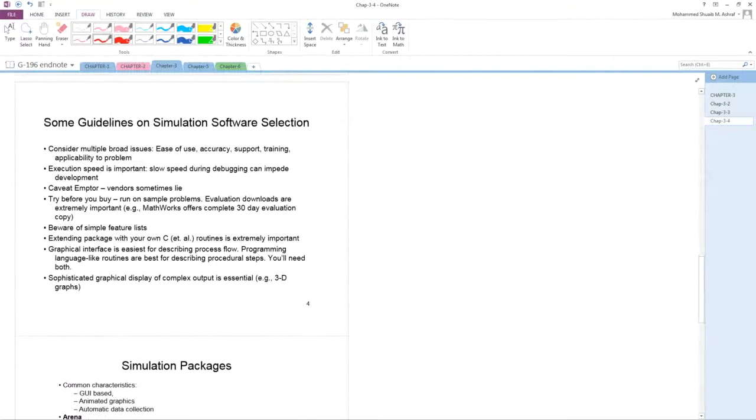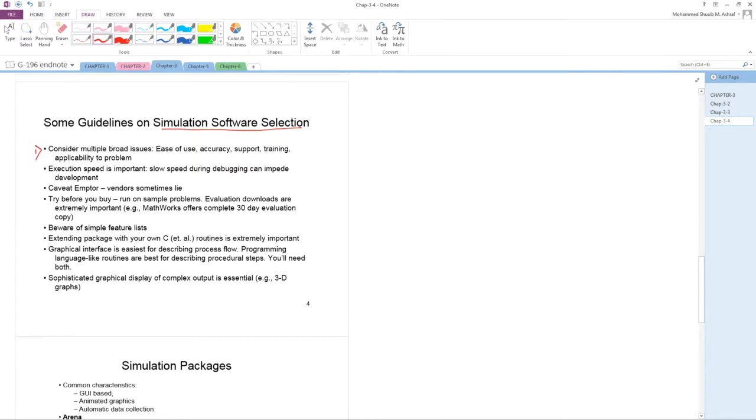Next is guidelines on simulation software selection. That is, what are the guidelines, the information or the procedure you will follow when you want to purchase a simulation software.